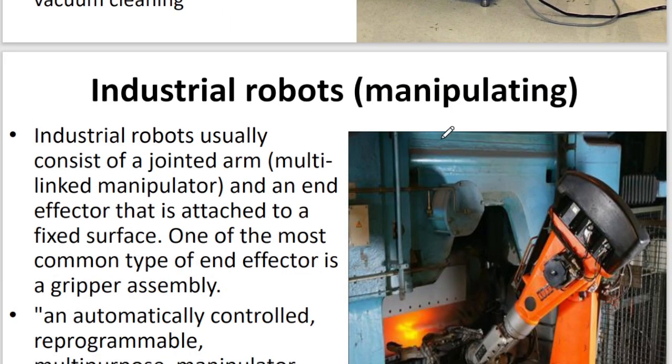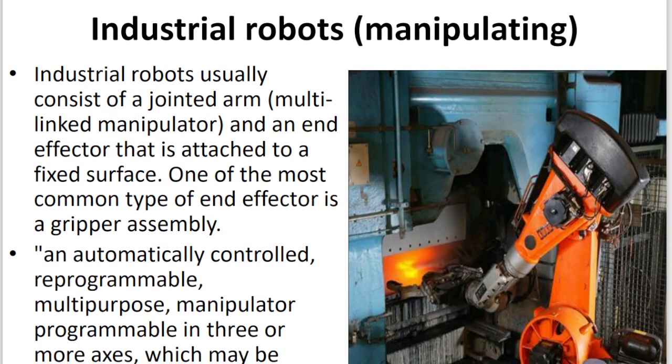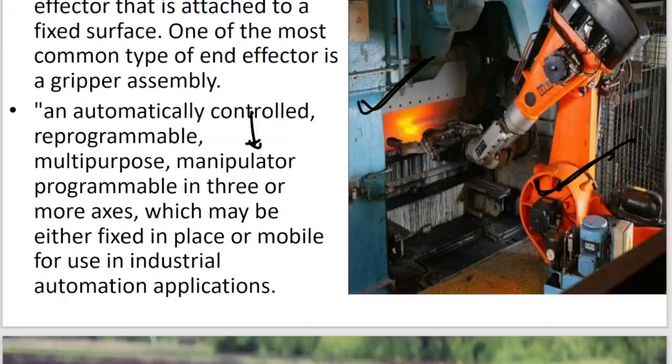And the industrial robo can work in hazardous and dangerous places also, thereby the harm caused to humans will be reduced.